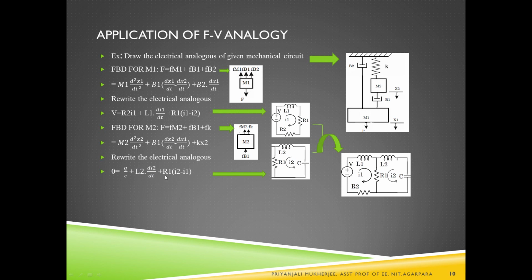So for this one, we have to consider the second loop current I2, and we can say that for I2 minus I1, R1 is in between loop 1 and loop 2, and L2 is connected to the second loop current, and this one is 1/C into charge, that means 1/C into Q. So combining these two electrical circuits, we can find the electrical circuit which is analogous to the given mechanical circuit using the force-voltage analogy.